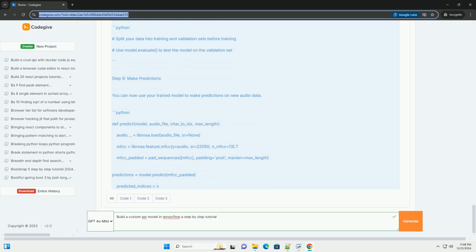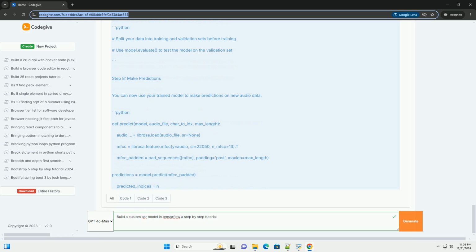Step 6, train the model. Train the model using the prepared data. Load data: audio_clips, labels = load_data('/path/to/data/audio', '/path/to/data/transcripts.txt'). mfccs = preprocess_audio(audio_clips). encoded_labels, char_to_idx, idx_to_char = tokenize_labels(labels).